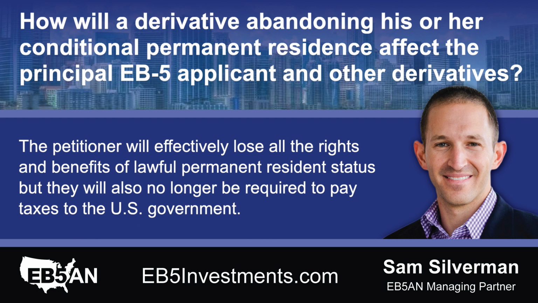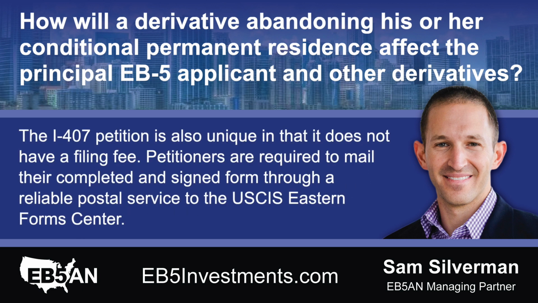The petitioner will effectively lose all the rights and benefits of lawful permanent resident status, but they will also no longer be required to pay taxes to the U.S. government. The I-407 petition is also unique in that it does not have a filing fee. Petitioners are required to mail their completed and signed form through a reliable postal service to the USCIS Eastern Form Center.